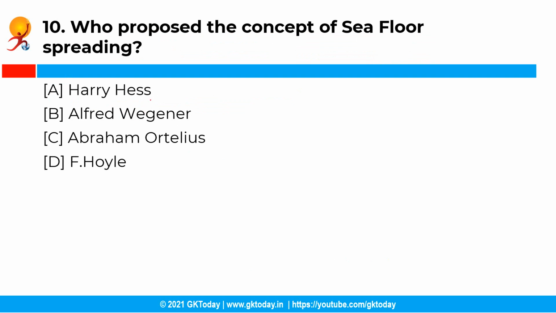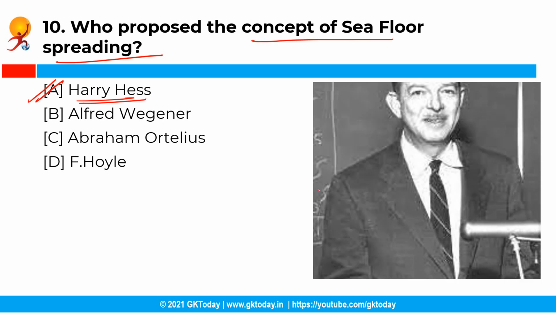Moving ahead with the next question. So, who proposed the concept of seafloor spreading? Now, you have the following options, and the correct answer is option A, that is Harry Hess. So, it was Harry Hess, an American geophysicist, who came up with the concept of seafloor spreading in the year 1960. And according to Hess, the convection currents moved the plates around.